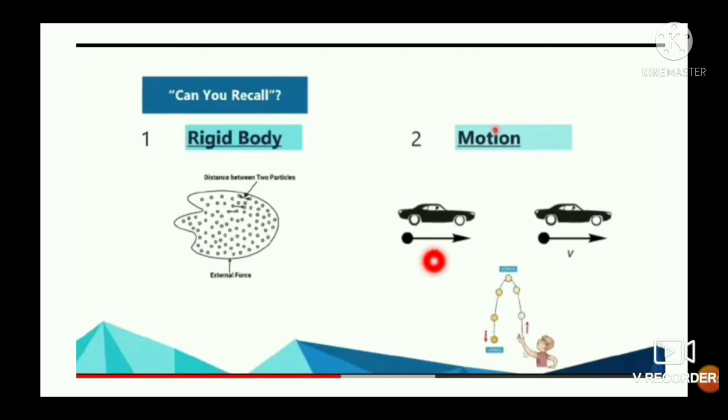Acceleration a is equal to v minus u upon t, and from this we get v is equal to u plus at. v is equal to u plus at. This is the first kinematical equation.